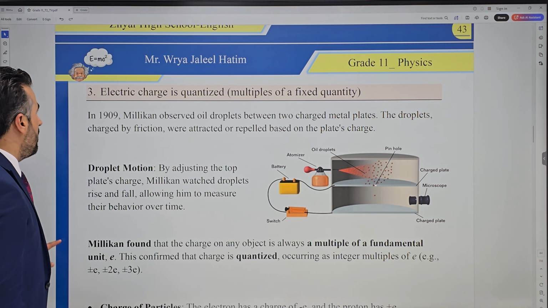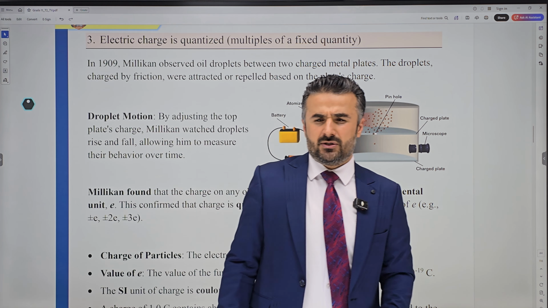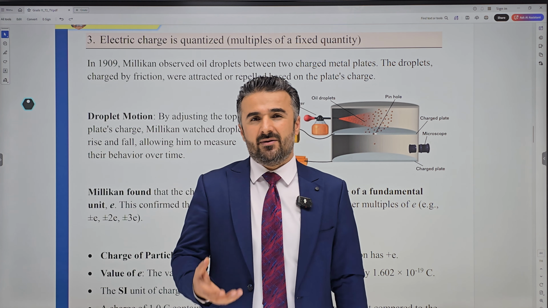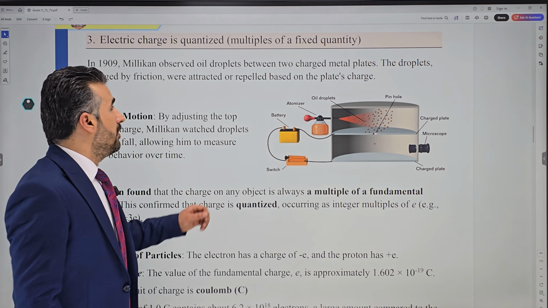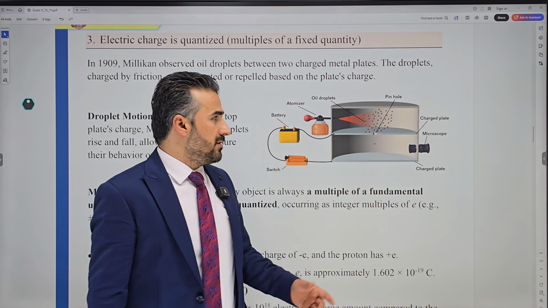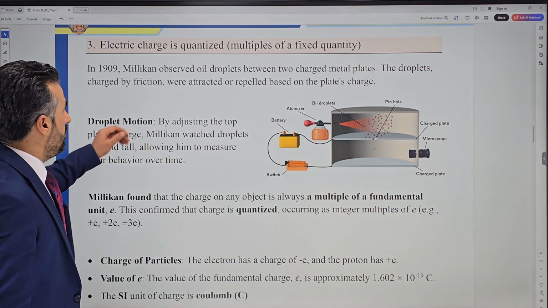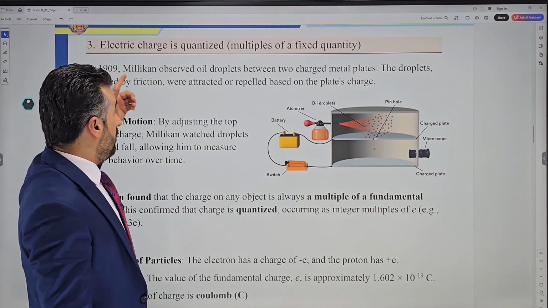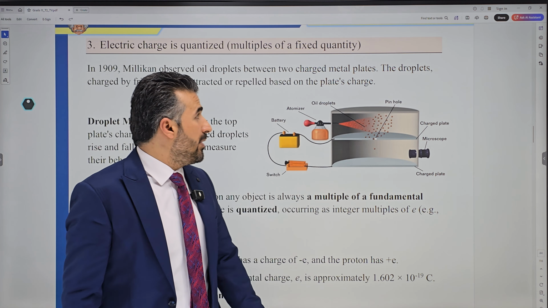Now, the third point here: electric charge is quantized. Each charge has a specific magnitude. That is what I mean by that. And we can also say it is a multiple of a fixed quantity. So, of course, who is the first scientist who noticed this? In 1909, Millikan observed oil droplets between two charged plates. We can say the droplets charged by friction were attracted or repelled based on the charge.